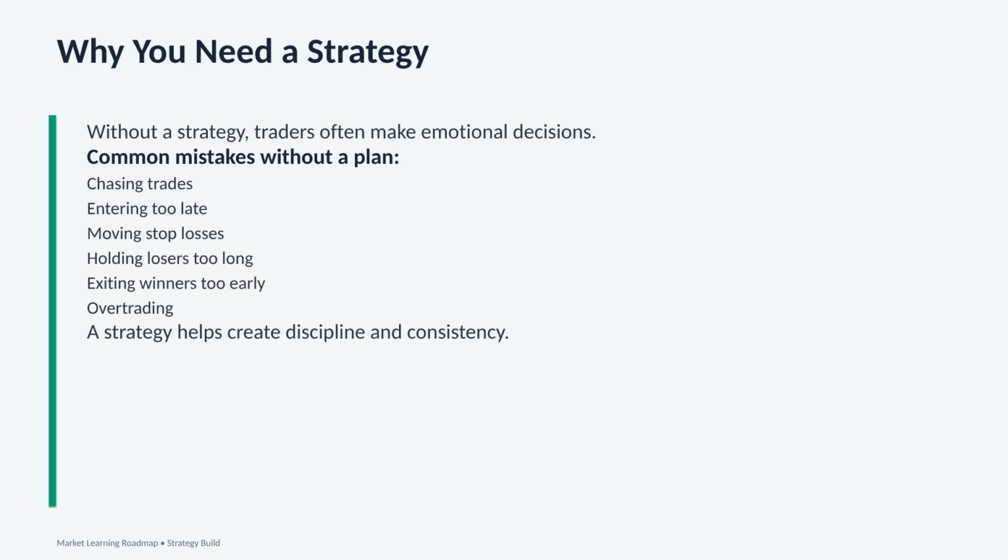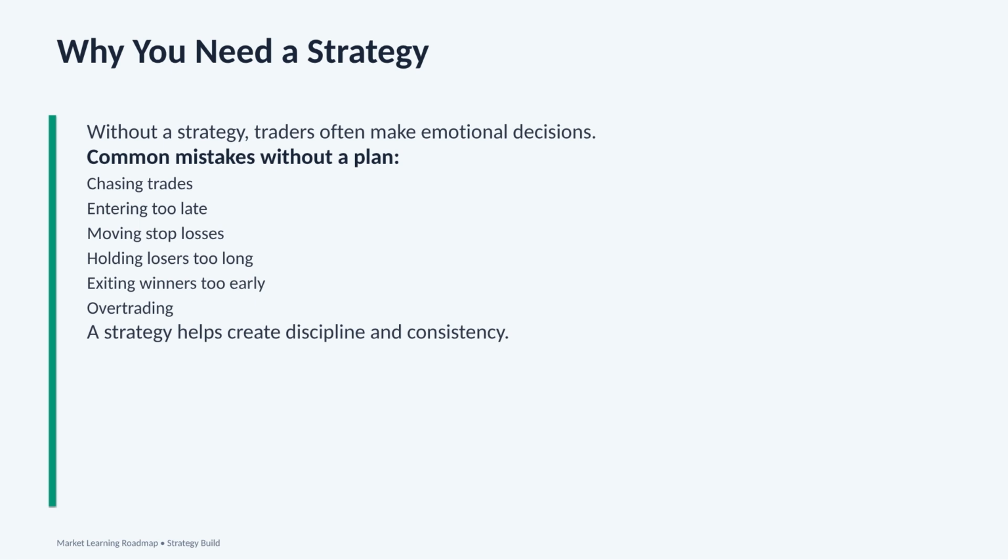The fifth mistake is exiting winners too early. Sometimes traders get scared and take profit too quickly, even when the trade is still working. The sixth mistake is overtrading. This means taking too many trades, often because of boredom, frustration, or trying to make back losses.